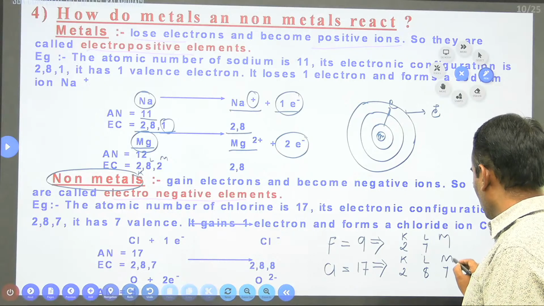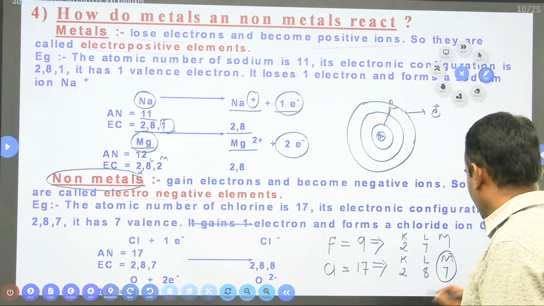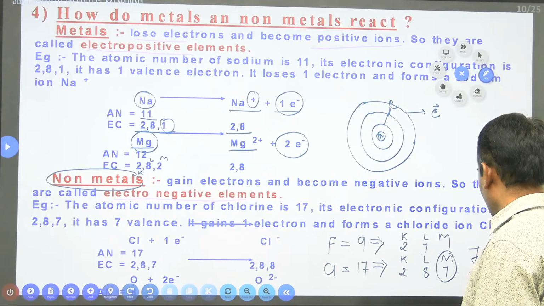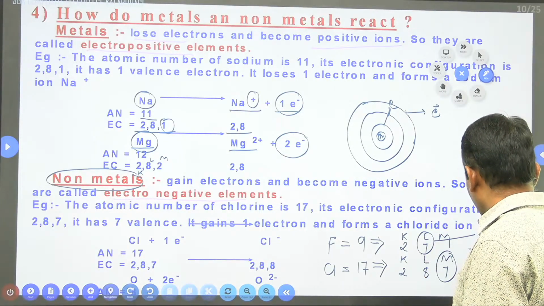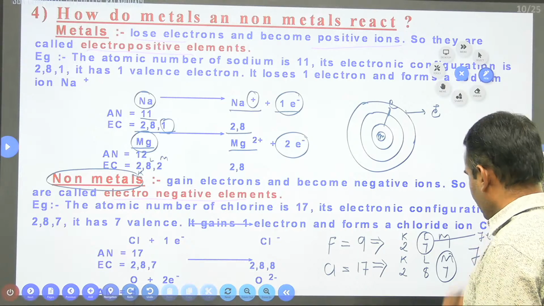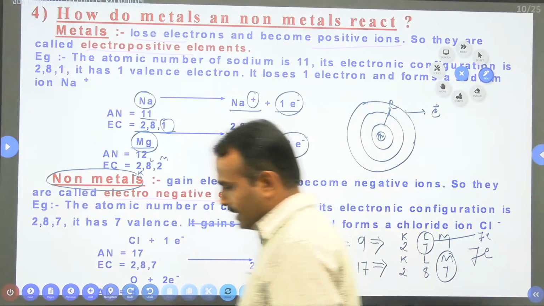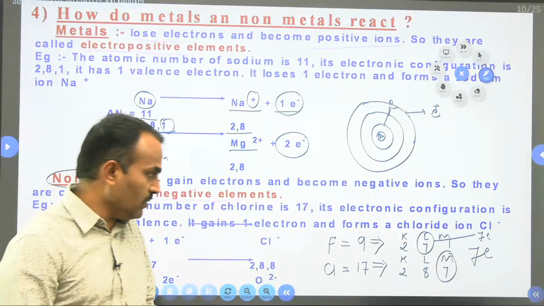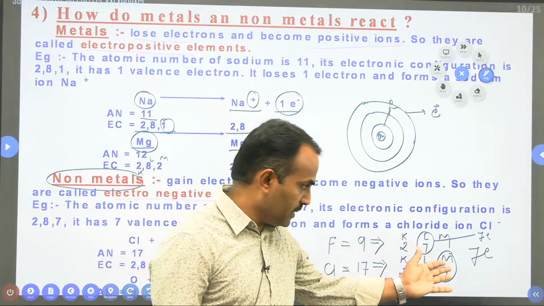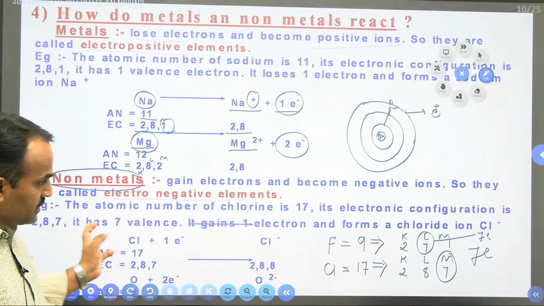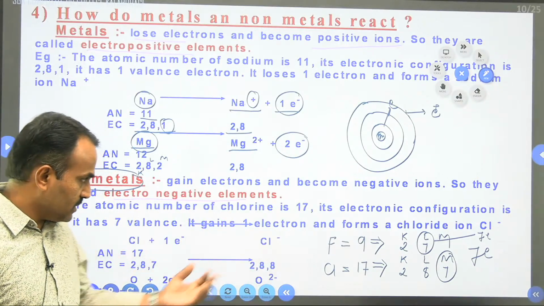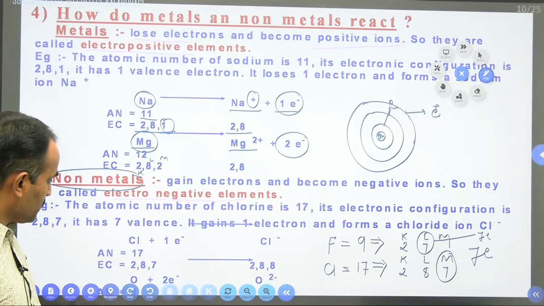It means the outermost shell of chlorine contains 7 electrons, and the outermost shell of fluorine also contains 7 electrons. All the elements present in group 17 have 7 valence electrons, and due to these 7 electrons in the outermost orbit, they start to gain electrons, right?